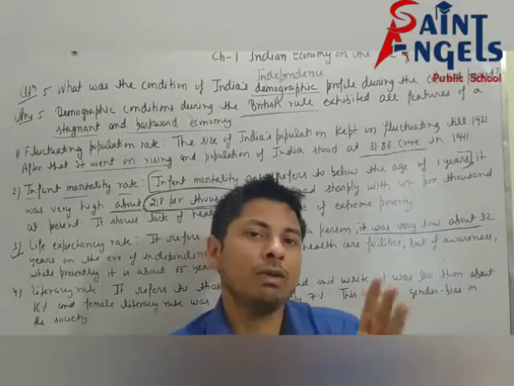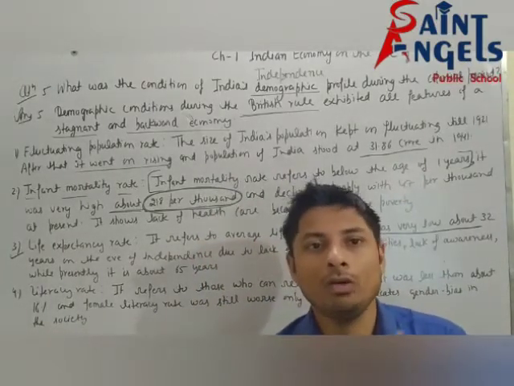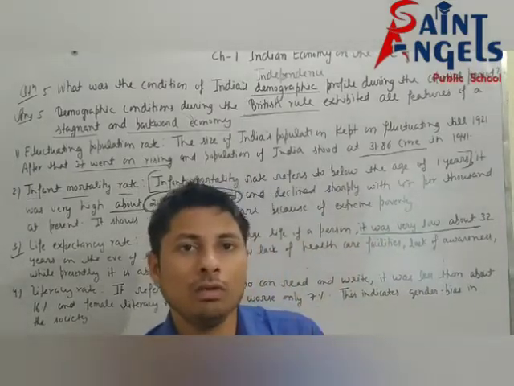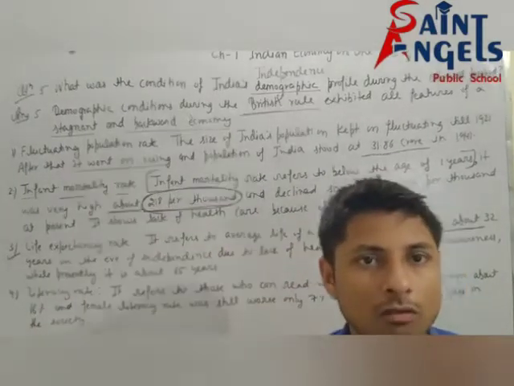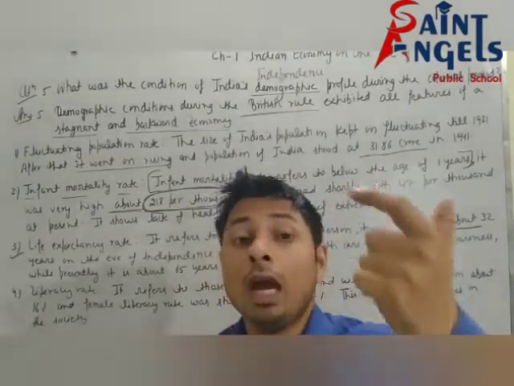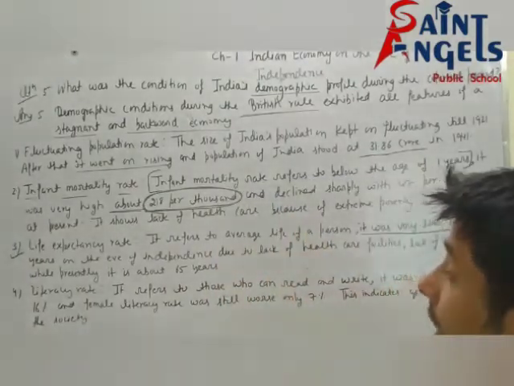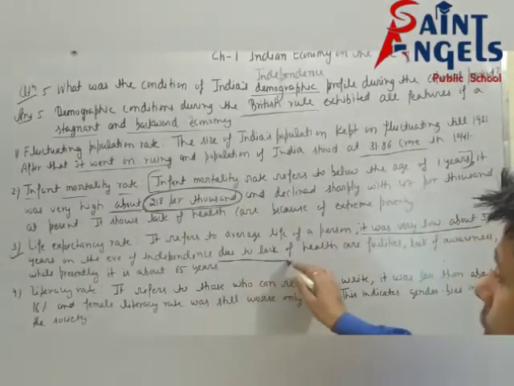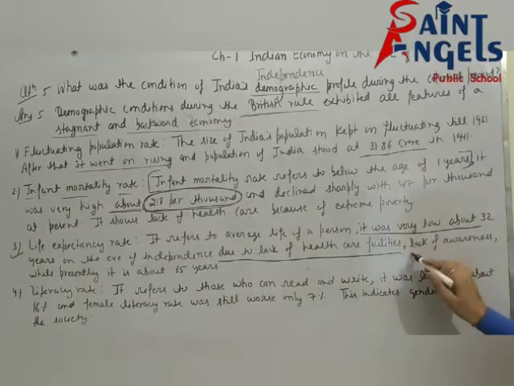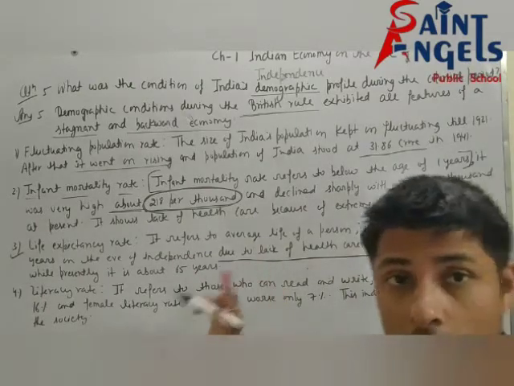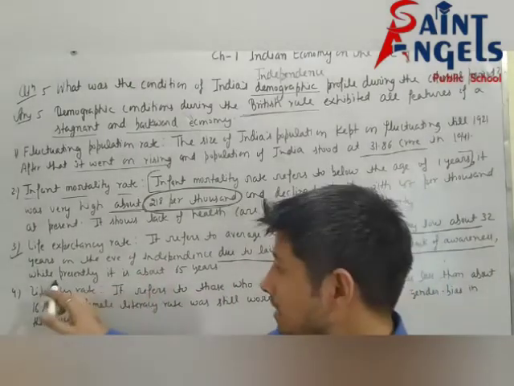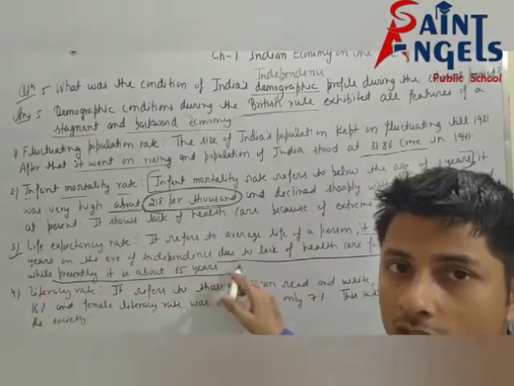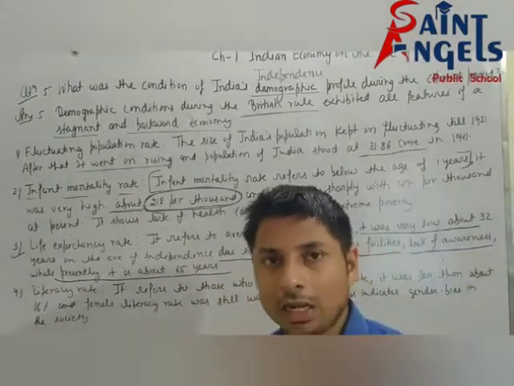It was very low, about 32 years on the eve of independence, because of lack of health care facilities and lack of awareness. While presently it is about 65 years.